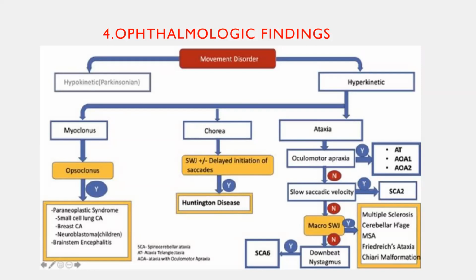Okay, this is a brief flowchart. We'll see the videos, and after seeing the videos, we can make the conclusion: what are the square wave jerks, macro square wave jerks, what is opsoclonus, and what is oculomotor apraxia. So after seeing the videos, you can make it out. Just remember this table and apply it whenever you are examining a dementia or movement disorder patient.